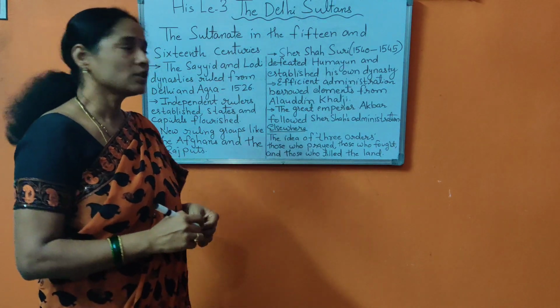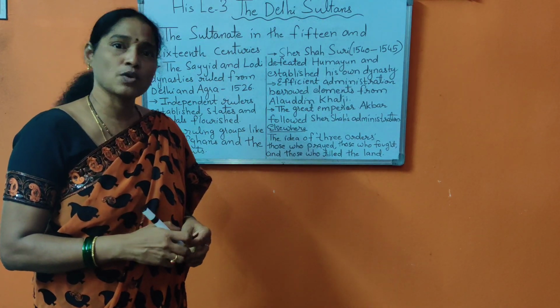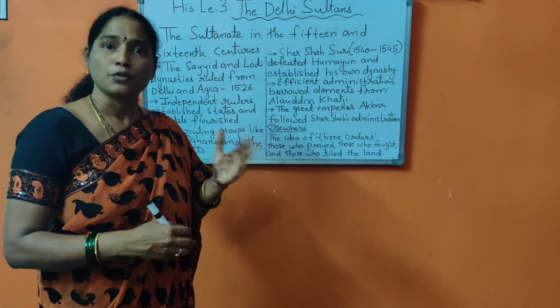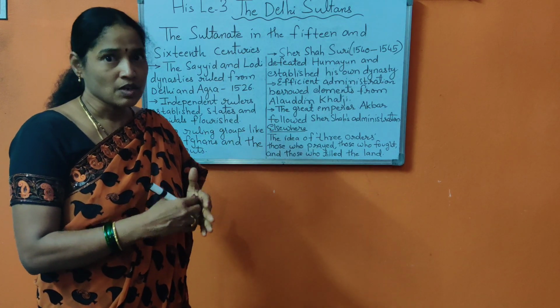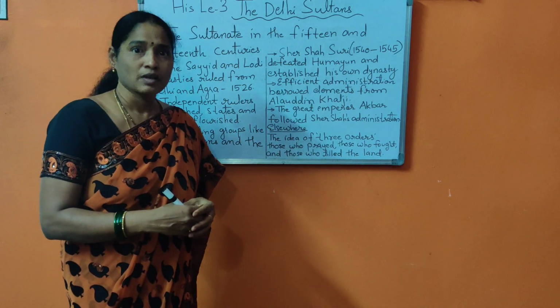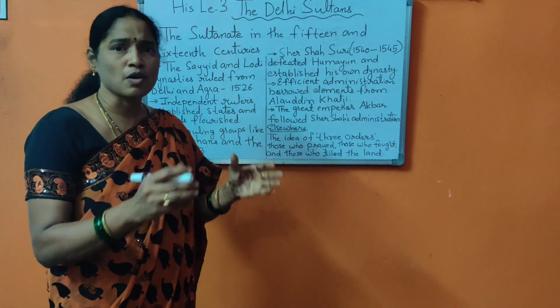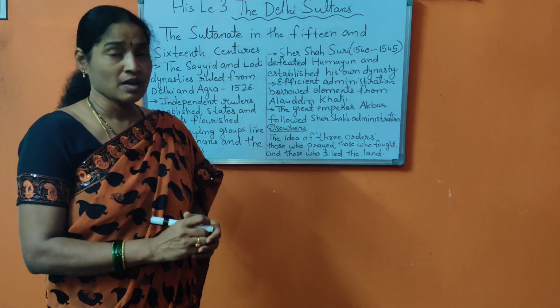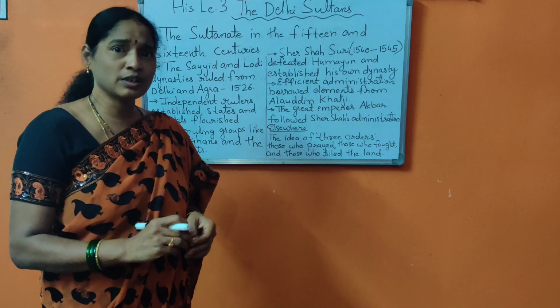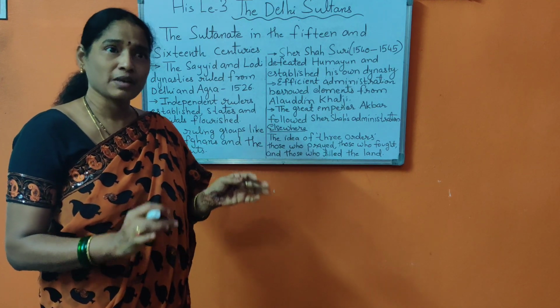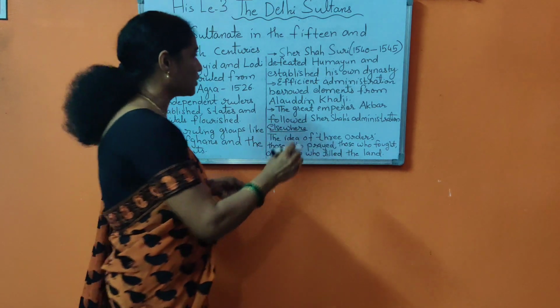Sher Shah Suri actually was a soldier from an Afghan family. With his uncle in Bihar, he started his career as a small manager, and he eventually challenged and defeated Humayun.